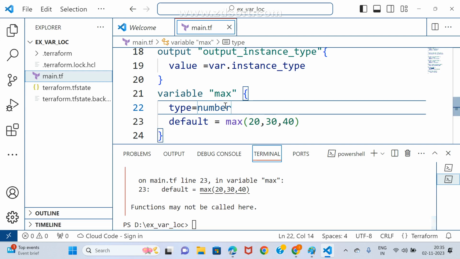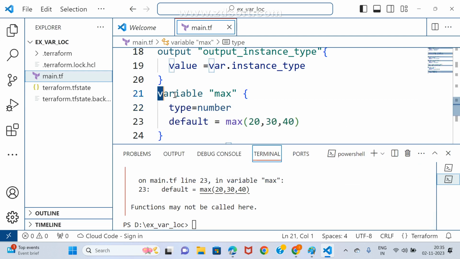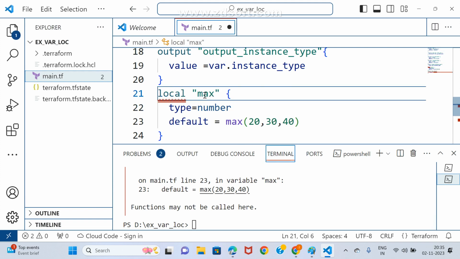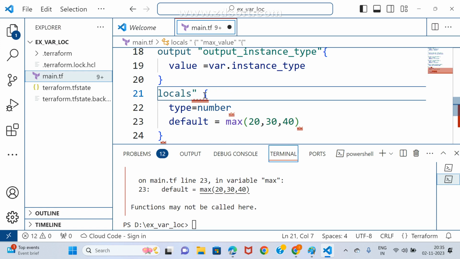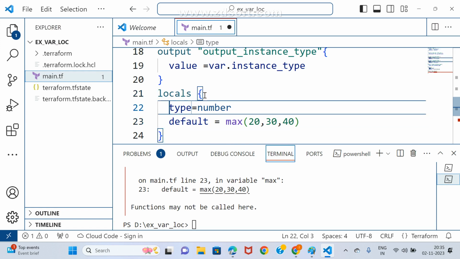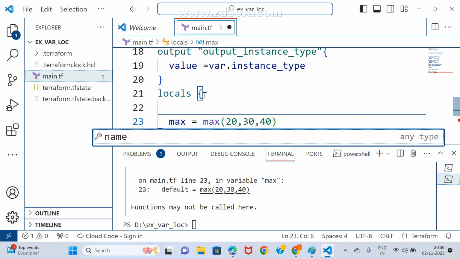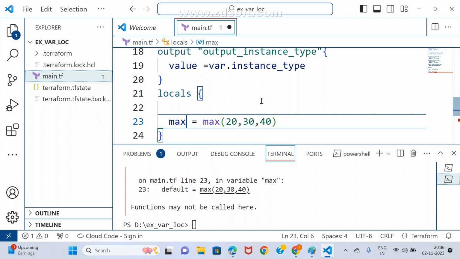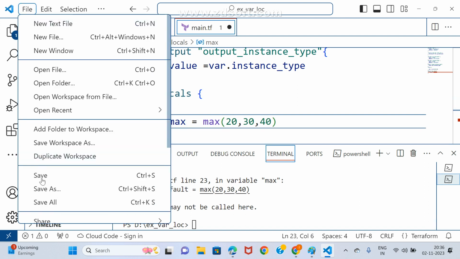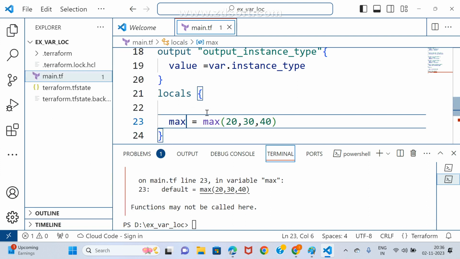At that time, what is the remedy? In place of variables, you need to write locals. Don't take any other name here; you can take max. That is the simple remedy. Now it is valid. Okay, up to this is clear? But it won't execute. How can I call this? How can I call this?